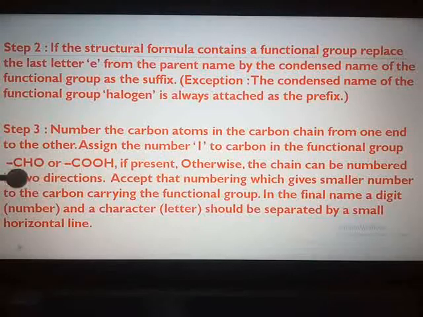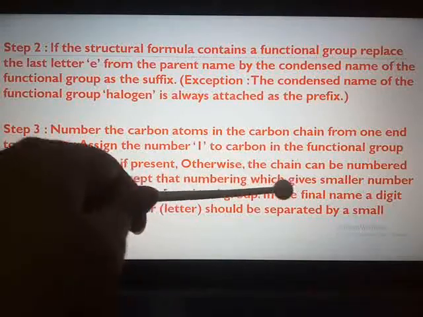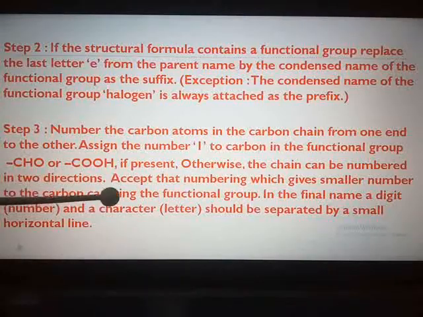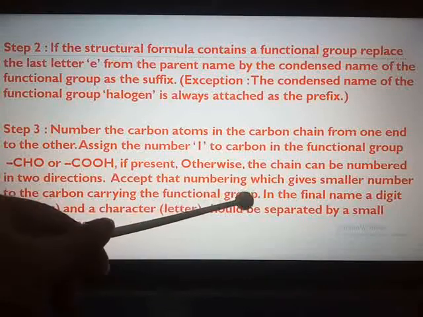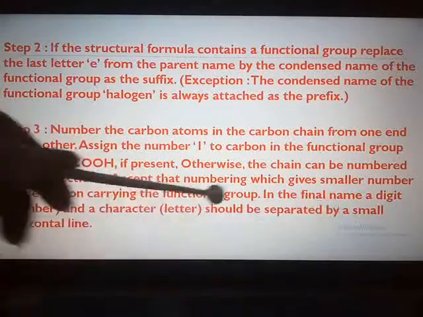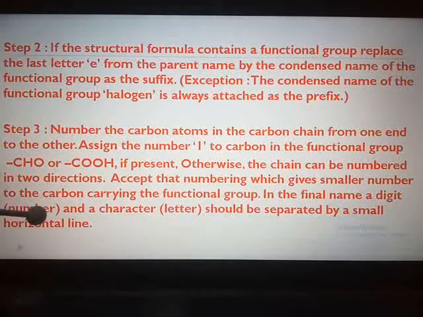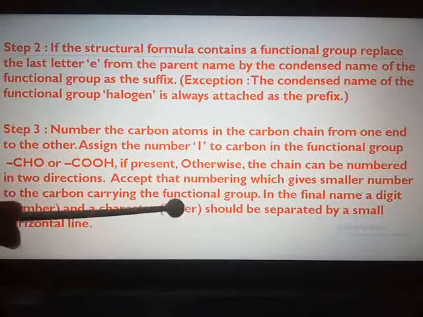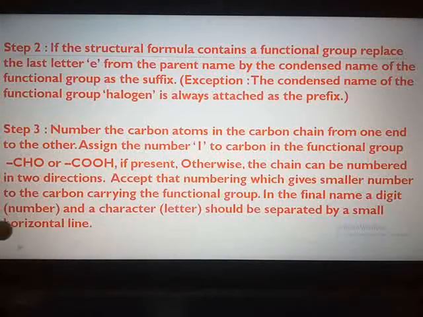Otherwise, the chain can be numbered in both directions, except choose that numbering which gives the smaller number to the carbon carrying the functional group. In the final name, a digit, that is a number, and a letter should be separated by a small horizontal line between them. You can see the small horizontal line over here. Similarly, you have to separate them.